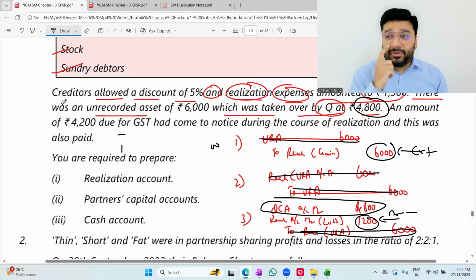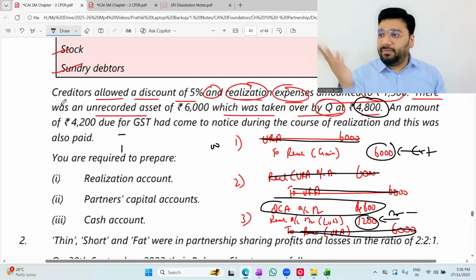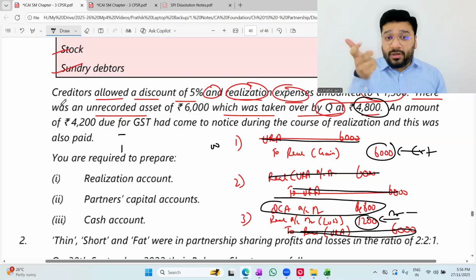I'm telling you, last year, you ask your seniors, I gave the entire company accounts and partnership as recorded. Rest all I took live for them. I gave it, but last time also, at the last moment, I couldn't stretch myself because I had some other difficult personal issues. All of you know that we were shifting house and all. We had a big headache last time. So in that process, we couldn't take the part. So I gave the last 2 chapters as recording.